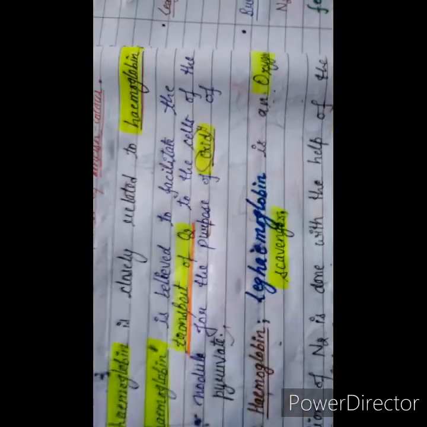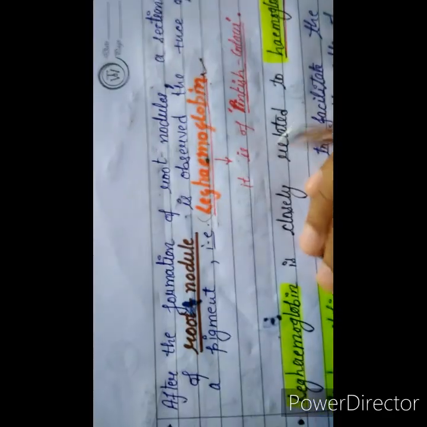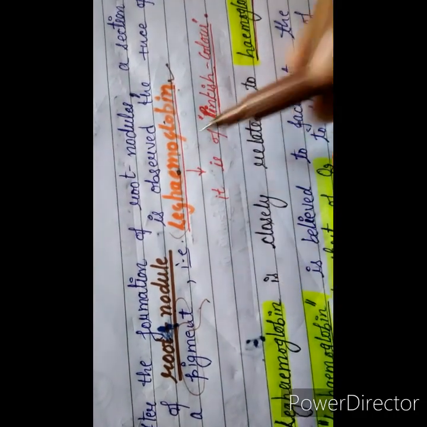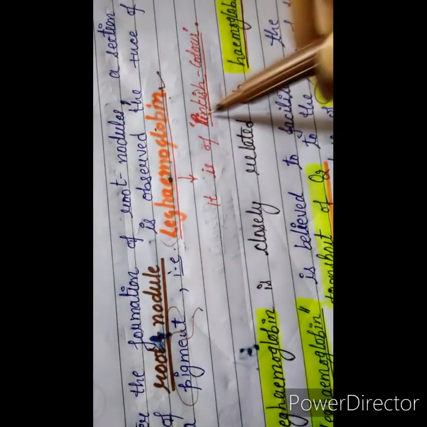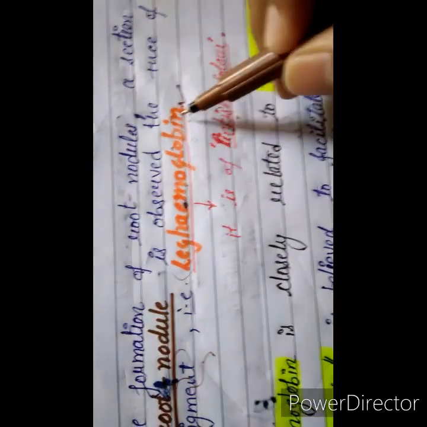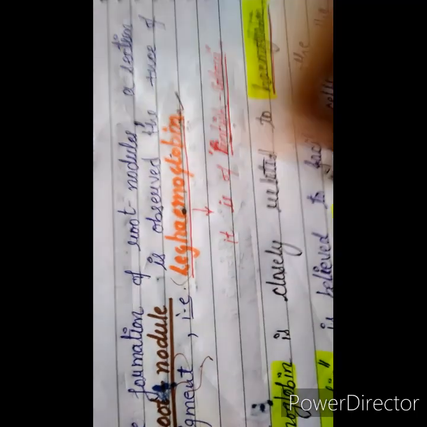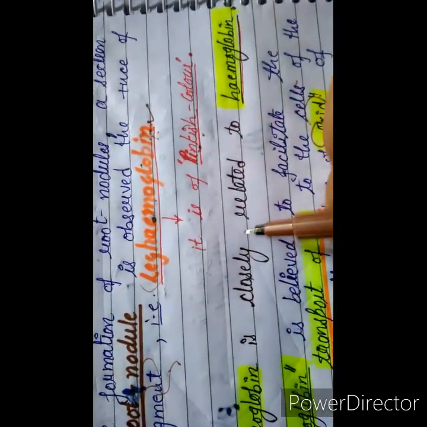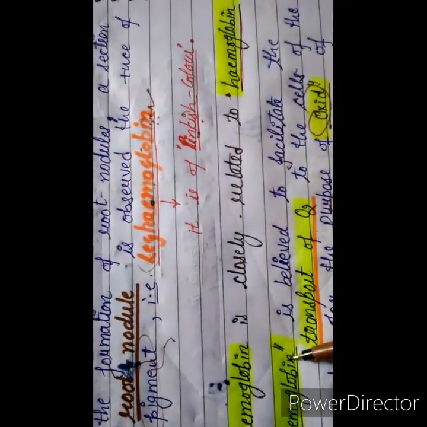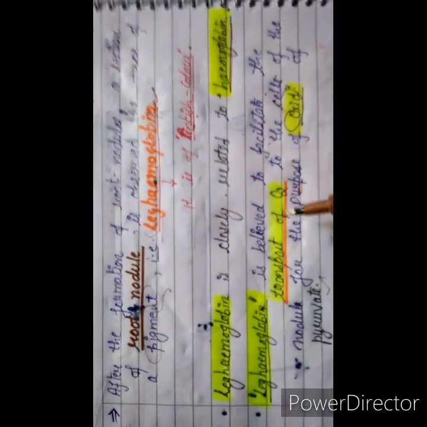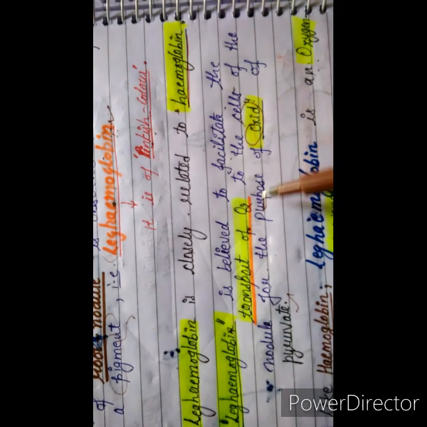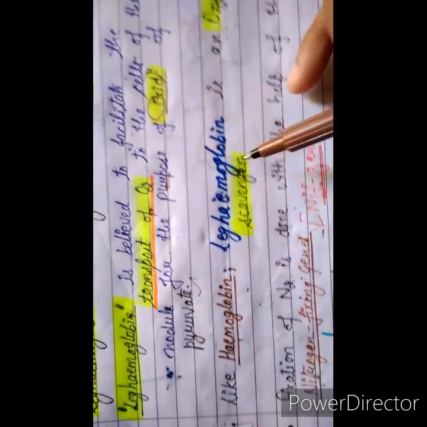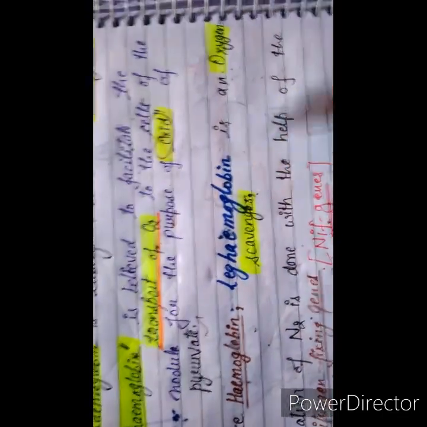After the formation of the root nodules, a section of the root nodules shows the presence of a specific pigment, which appears pinkish in color. On observation, it was found to be leghemoglobin, which has the same function as hemoglobin and is closely related to it. Leghemoglobin is believed to facilitate the transport of oxygen to the cells of the nodule for the oxidation of pyruvate. Like hemoglobin, leghemoglobin is also an oxygen scavenger.